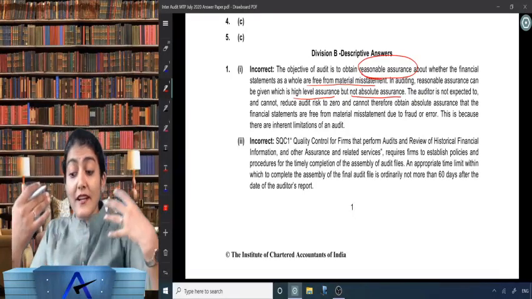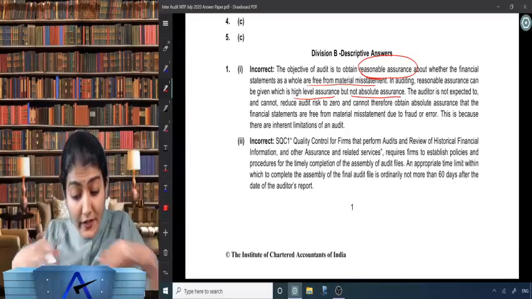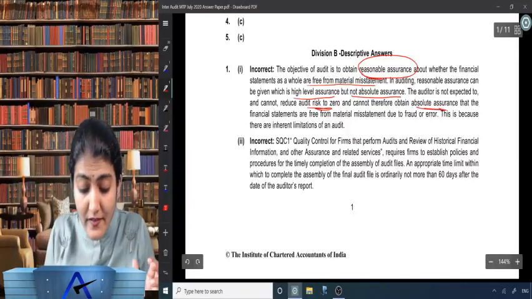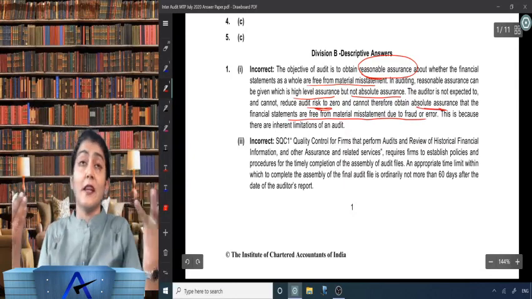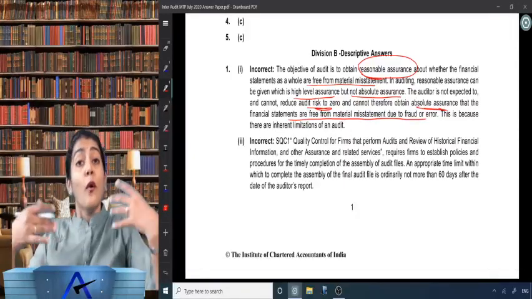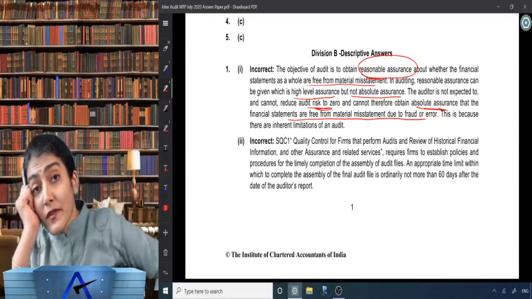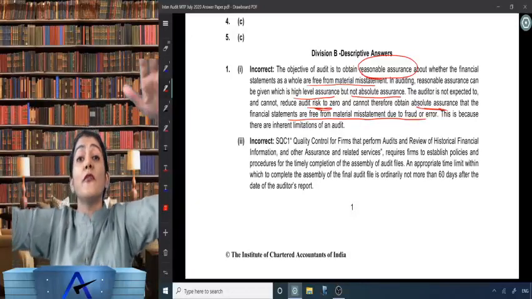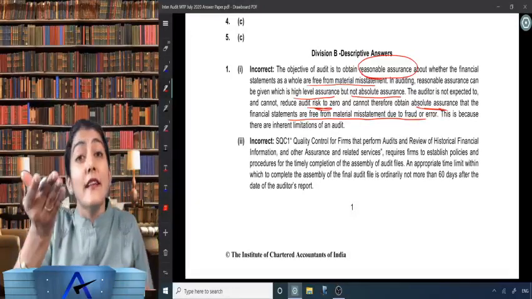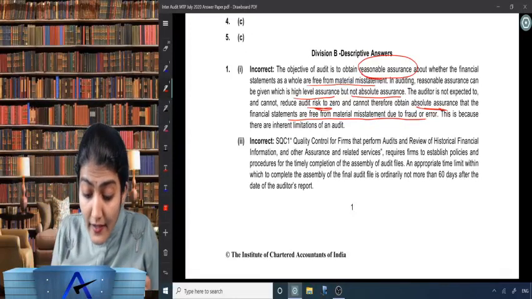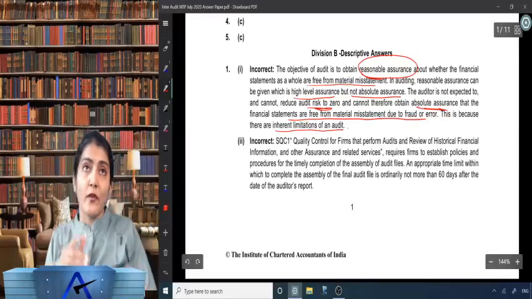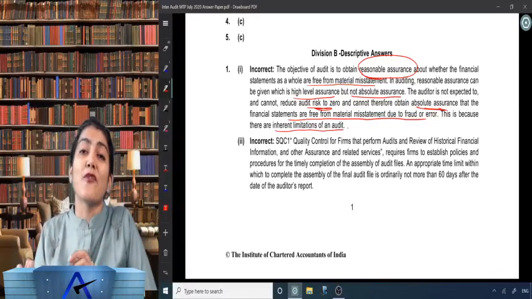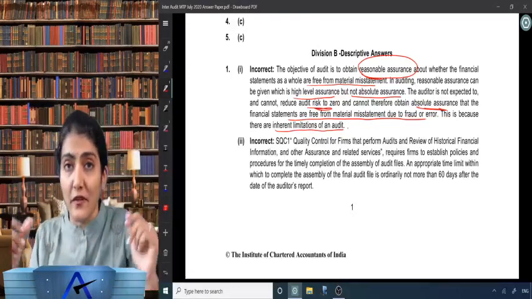Right, anyways, the auditor is not expected to and cannot reduce audit risk to zero and cannot therefore obtain an absolute assurance that the financial statements are free from material misstatement, whether due to fraud or error. Why, auditor, you cannot reduce the risk to zero? Why you cannot give absolute assurance that the financial statements are free from material misstatement? It says this is because there are the inherent limitations of an audit. So it's like a short story they've written over there. And because it is a short story, they've not written that the evidence obtained is persuasive rather than conclusive in nature.